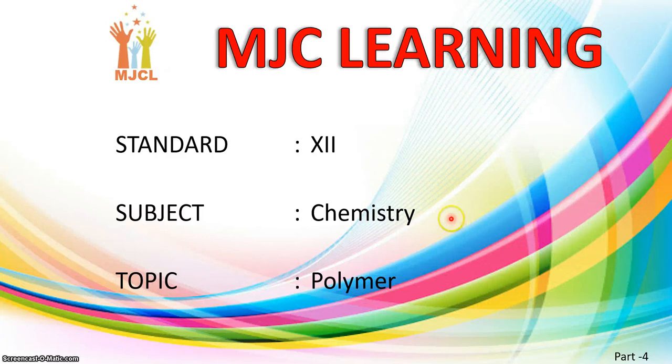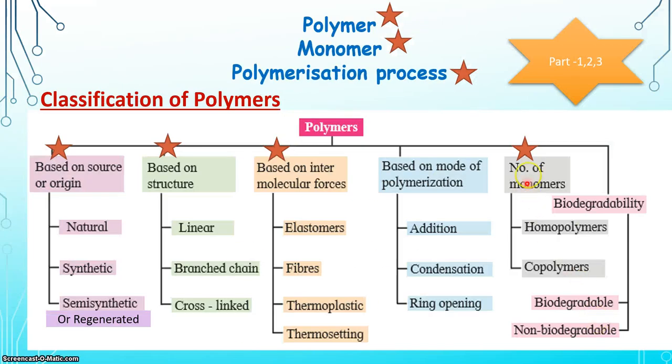Today we are going to study chapter number 15 of chemistry, that is polymer, part 4. So let's begin. Students, as in parts 1, 2 and 3 we have already discussed what is polymer, monomer, polymerization process, and classification of polymers based on sources, structure, intermolecular forces as well as number of monomers. Today we are going to study classification of polymers based on mode of polymerization.